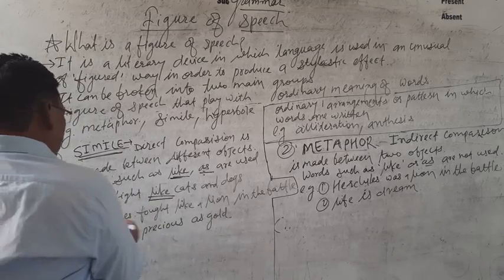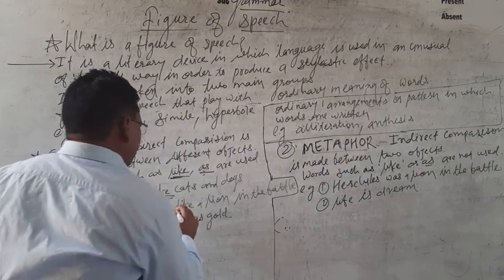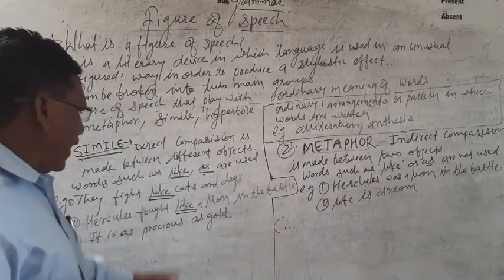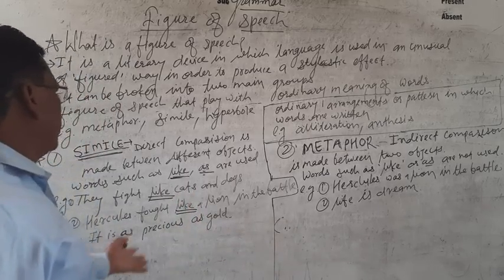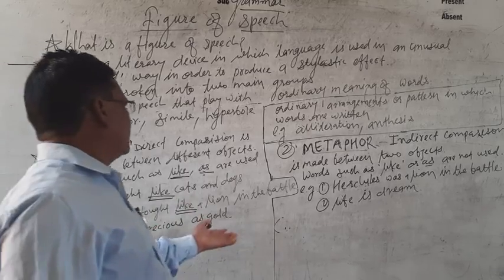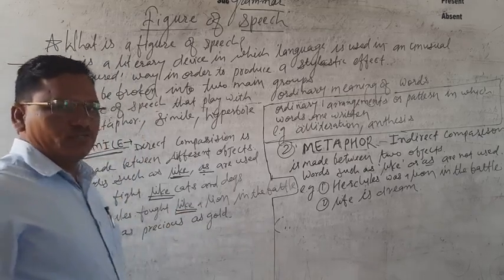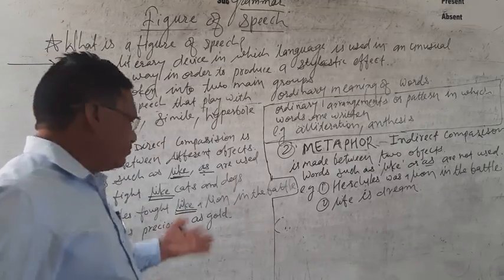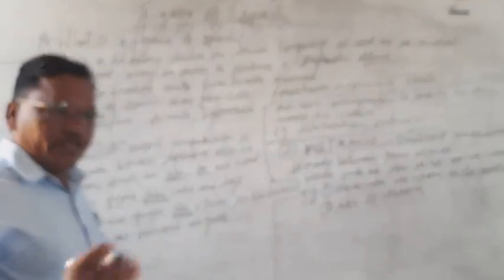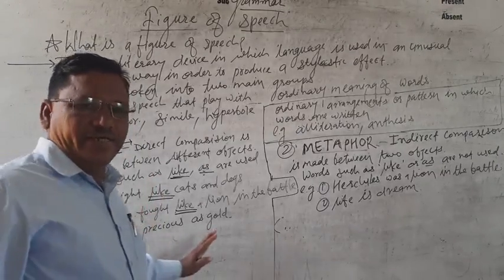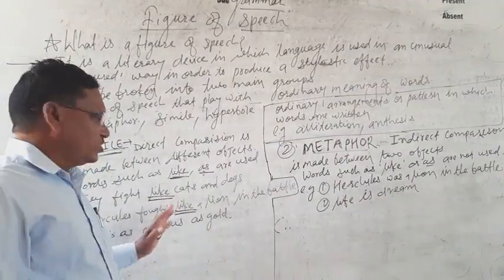Number 2, Hercules fought like a lion in the battle. Here, like is used for comparison between 2 different things, Hercules and the lion. So this is a simile figure of speech. It is very easy to identify. If you see like or as in any stanza in the poetry section, we can understand this is the simile figure of speech.